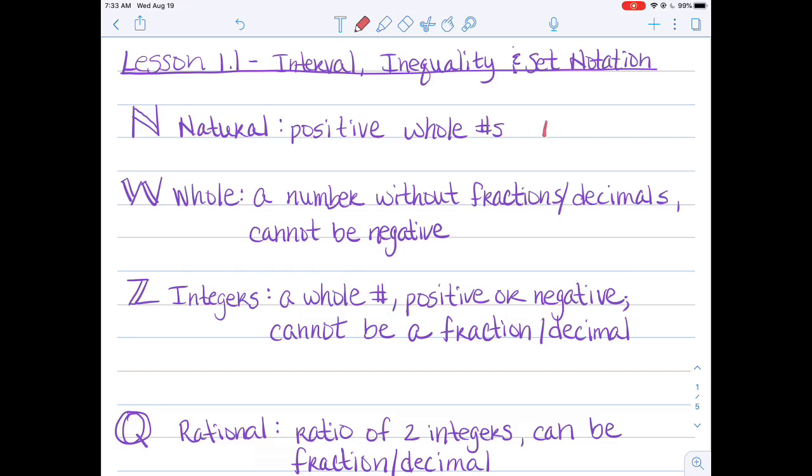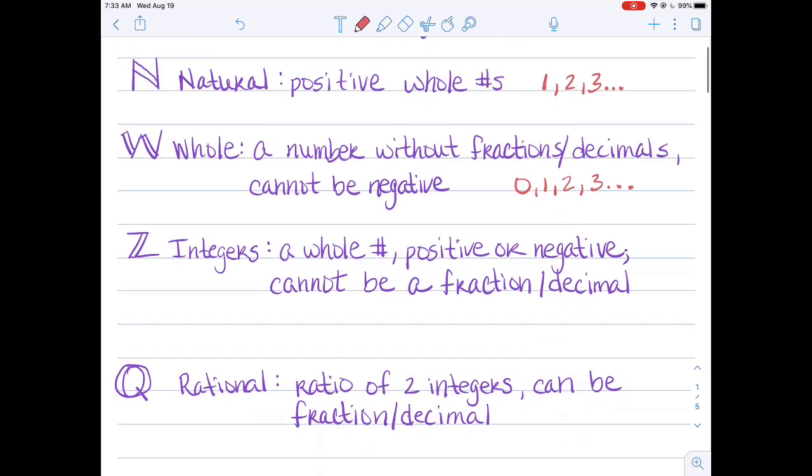So natural numbers are also considered the counting numbers. So we would start with 1, 2, 3, and so on. Those are positive whole numbers. Whole numbers are numbers without fractions or decimals and cannot be negative. So when we go from natural to whole, 0 comes into play. So 0, 1, 2, 3, and keep going.